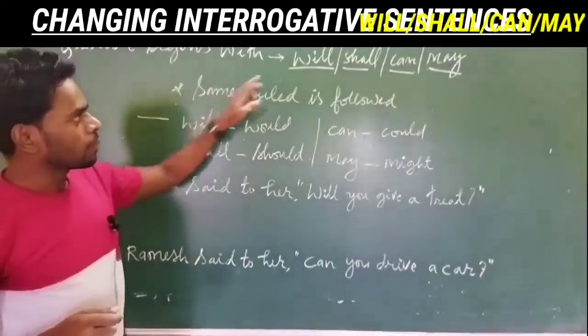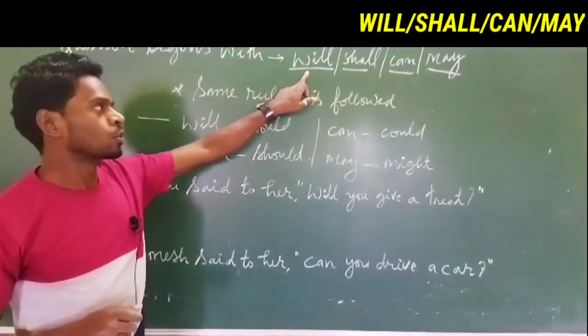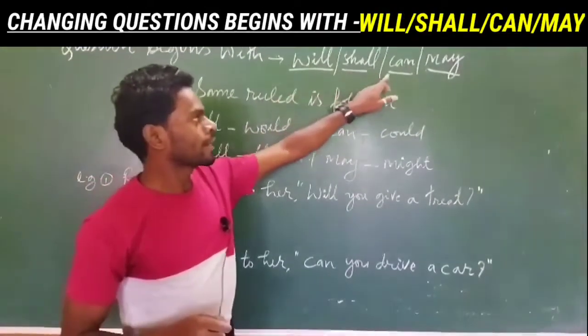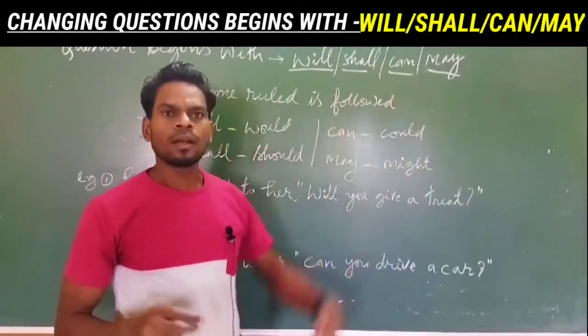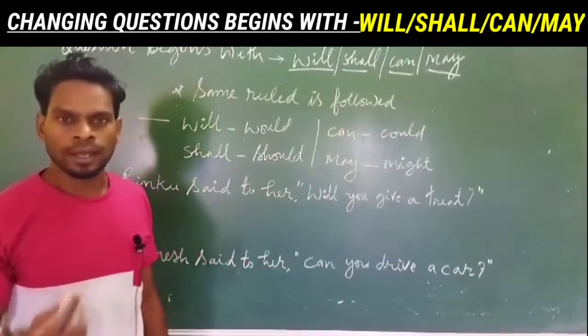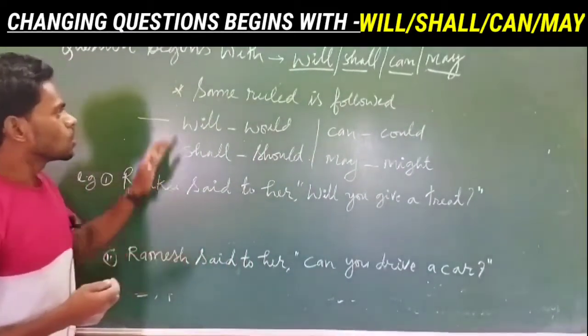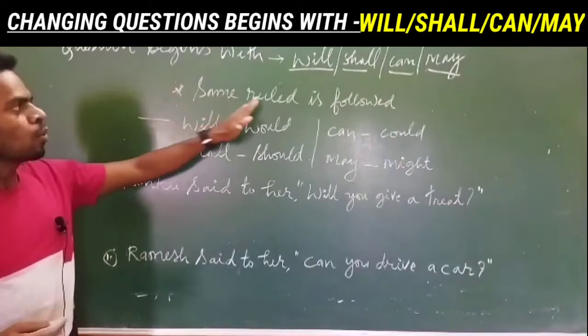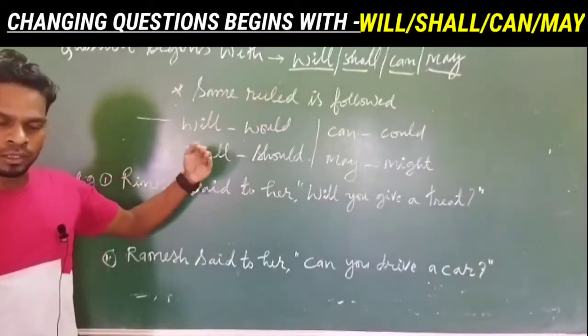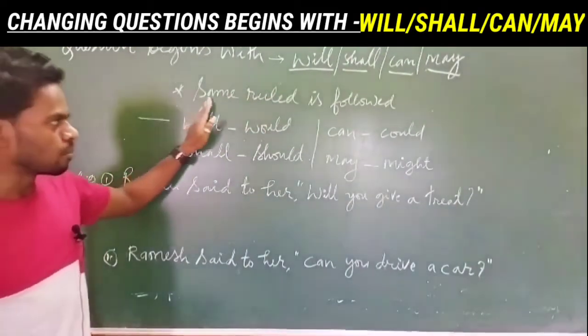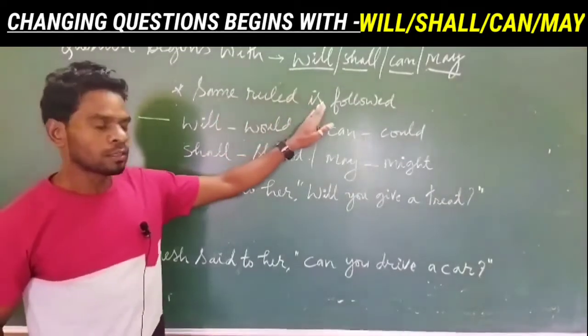If any question begins with the word will, shall, can, may, then how can we change it into indirect speech? So for that, same rule is applied. So whatever we have learned at the beginning, same rule is applied.